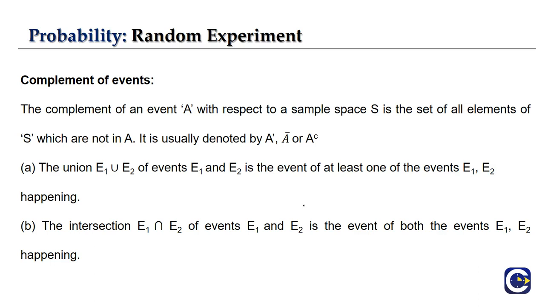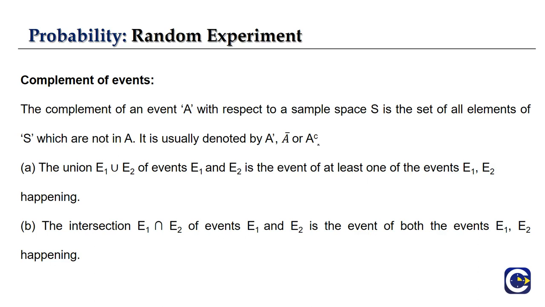The complement of event A with respect to the sample space is the set of all the elements of S which are not present in event A. The definition is the same, but here we talk in terms of events, while in sets we talk in terms of sets. So the complement of A has all the elements from the sample space except the elements present in event A. It is usually denoted by A dash, A bar, or A power C, which is A complement. For this A complement, here we have a few things you can see.